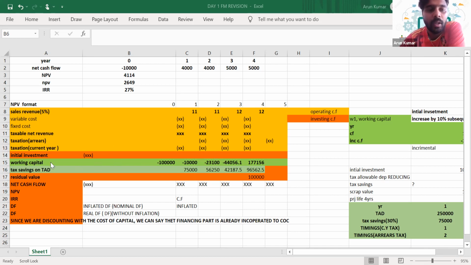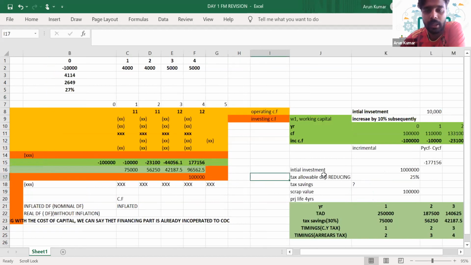Okay. Then the next phase is the investment phase. In the investment phase, we have initial investment, the working capital, and the tax savings on tax allowable depreciation. So I will just discuss how to do that tax allowable depreciation calculation.